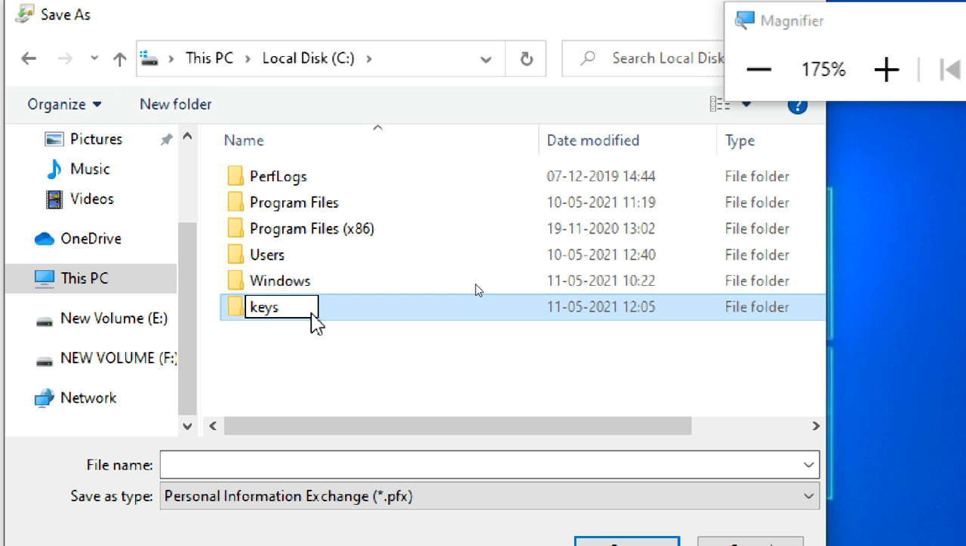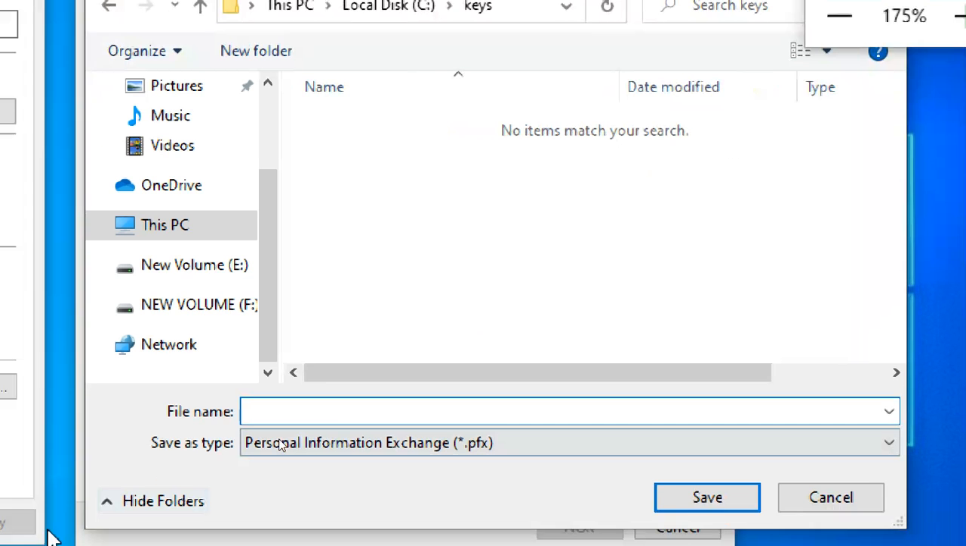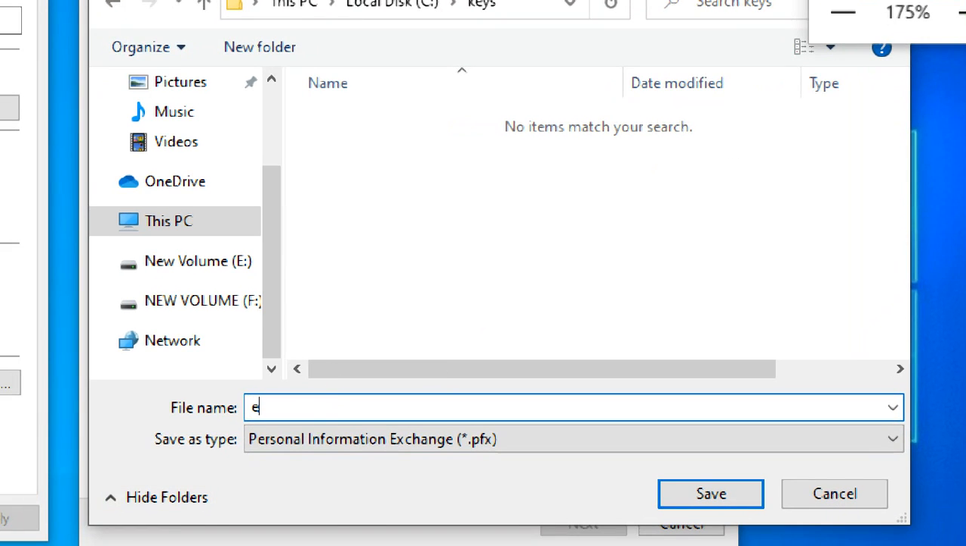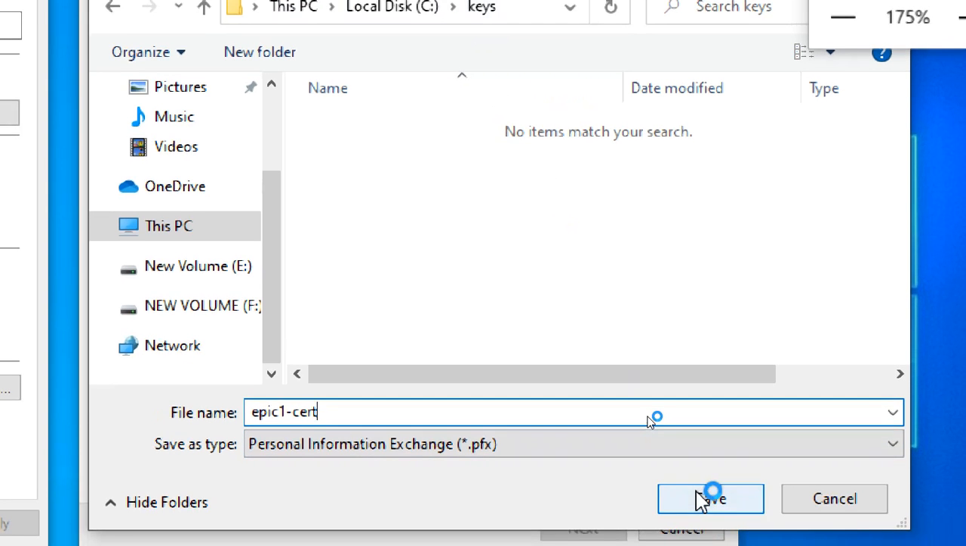Folder name is keys. Certificate, EPIC1 cert, something like that, I give a name, so I don't get confused about my file name and which certificate it is. Okay, so in keys files I put it.